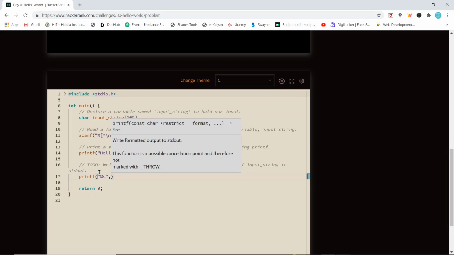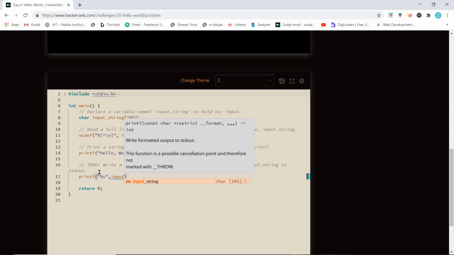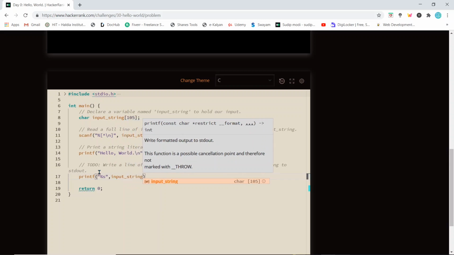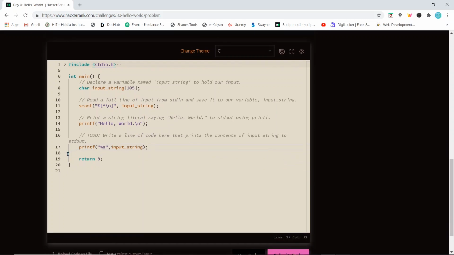Now we'll name that string. Its name was input_string, and it will print it for us. We'll end it with a semicolon, and this last statement is basically the return. We saw the return type of this main function was integer, so it is returning 0.